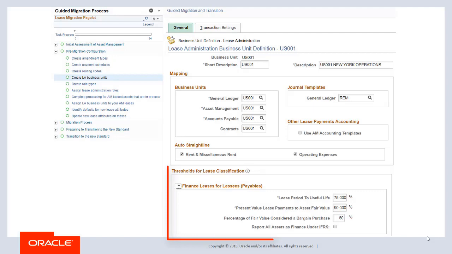In the Thresholds for Lease Classification section, you configure the thresholds used for classifying a lease as finance.